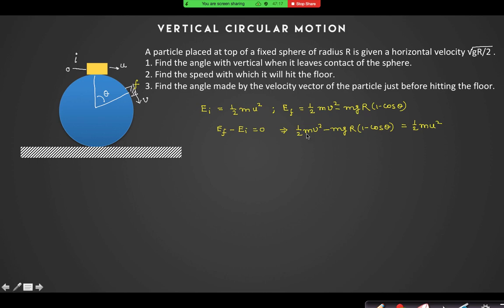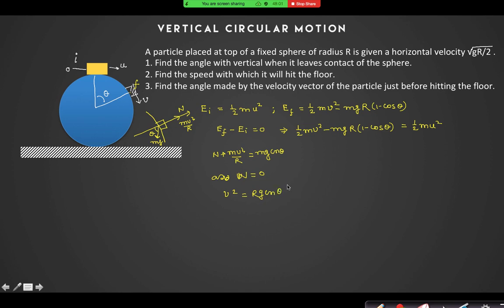Now what is the value of v square? I can also find it by drawing the free body diagram. So at this point the normal reaction is there, mg is here, and in this direction mv square by r is also there. So I can say that N plus mv square by r is equal to mg cos theta. As N equals 0 at this instant, v square is equal to rg cos theta.